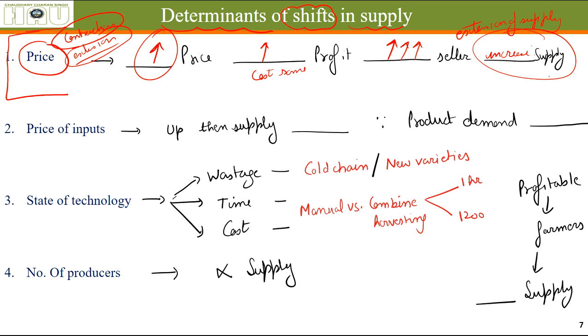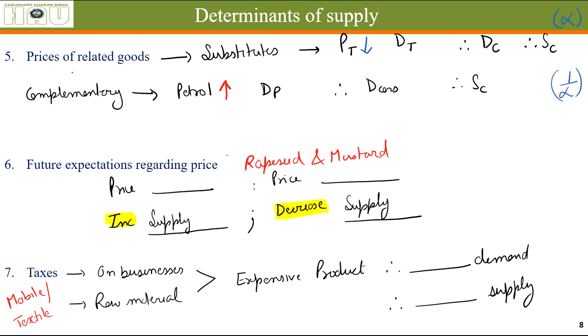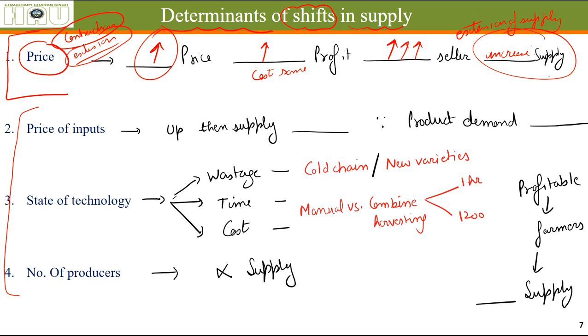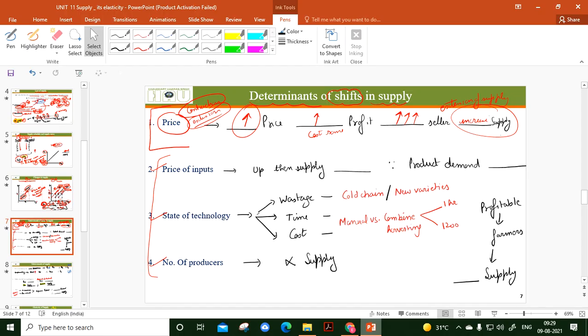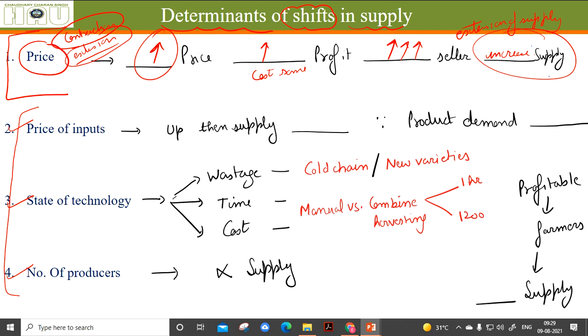And what leads to shifts in the supply curve? There are other factors, number 2, 3, 4 and 5, 6, 7. These are the factors that lead to a shift in the supply curve. When the prices of inputs increase, what happens? The marginal cost, or the cost of producing that product, increases. And when the cost increases, definitely the supplier is going to charge a higher price for that thing.